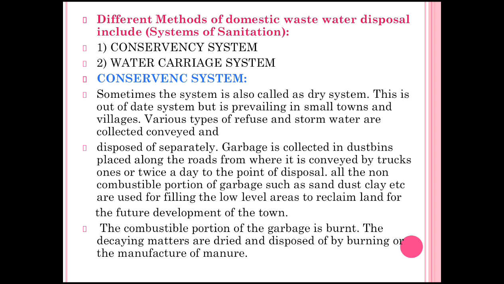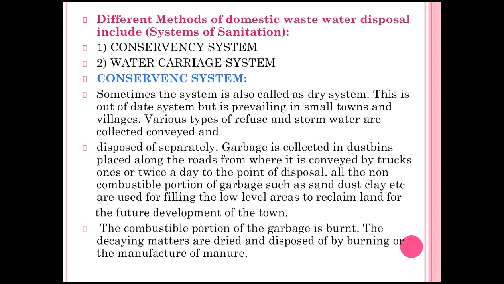Then the disposal: garbage is collected in dustbins placed along the roads, from where it is conveyed by trucks once or twice a day to the point of disposal. All the non-combustible portion of garbage such as sand, dust, clay, etc. are used for filling the low-level areas to reclaim land for the future development of the town.